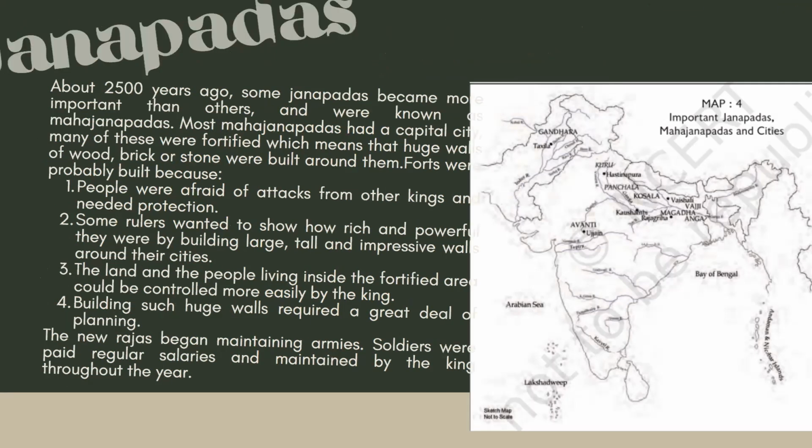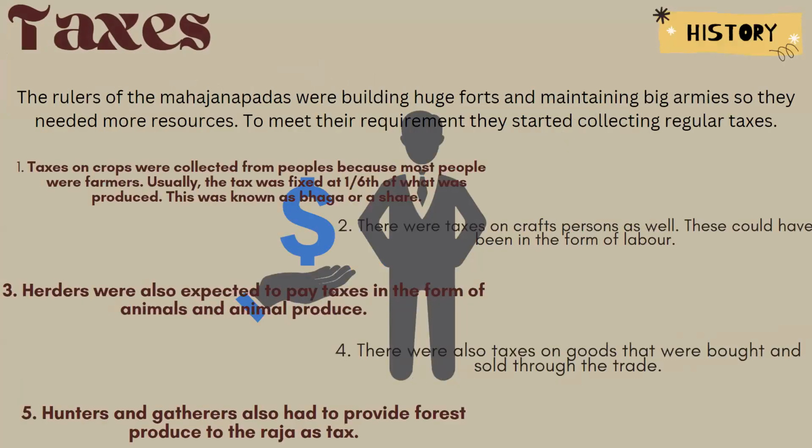And I have already described in the beginning of the video how the Rajas of the early Vedic period and later Vedic period are different from one another. Now let's talk about taxes. Obviously these Rajas are becoming very huge and powerful. They are building all these forts, so they need resources. And in order to meet their requirements, they started collecting regular taxes from the members of society.